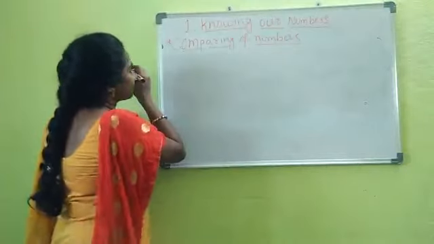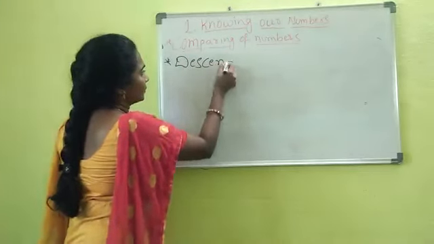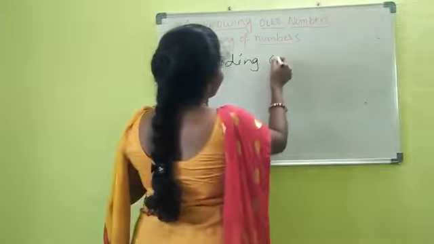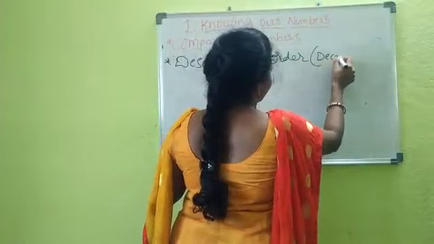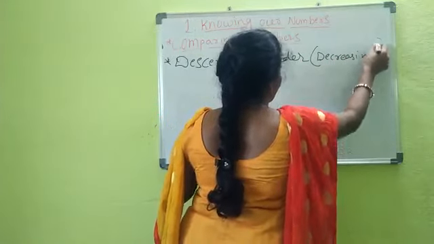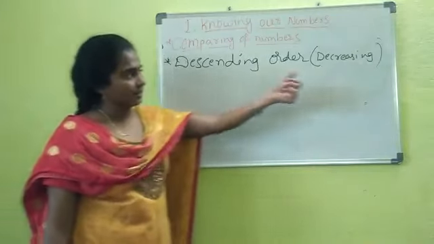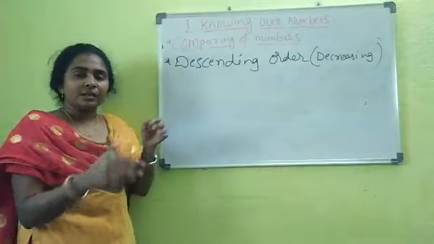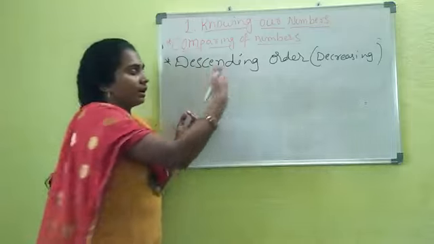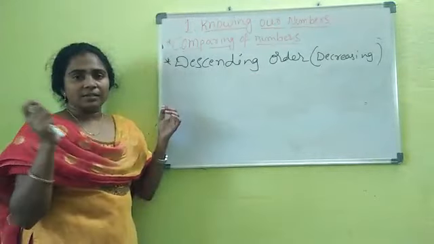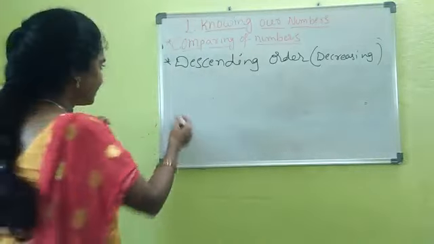Similarly, descending means decreasing of numbers every time. That means from the set of numbers you will first identify the larger number. Next, comparing the remaining numbers, you will identify the larger one. Every time you will first take out the greatest number, that means the larger.